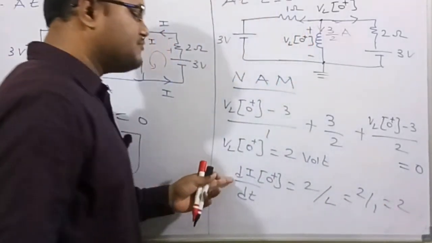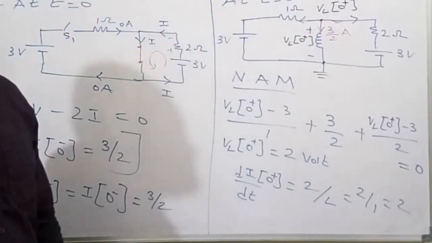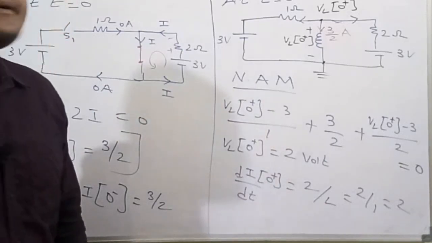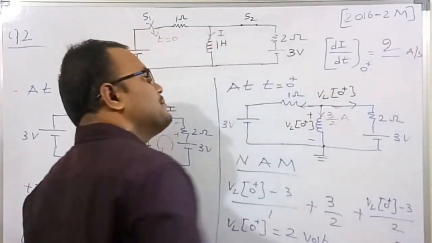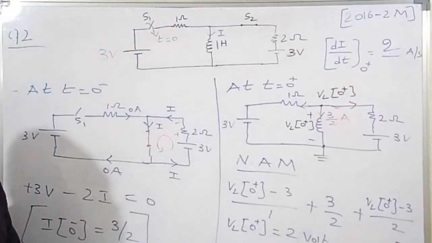Therefore the rate of change of current in the inductor at t equals 0 plus instant is 2 ampere per second. So the required answer for this question is 2 ampere per second. This is the final solution of this numerical.